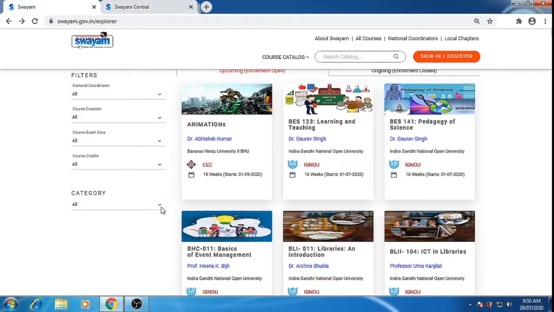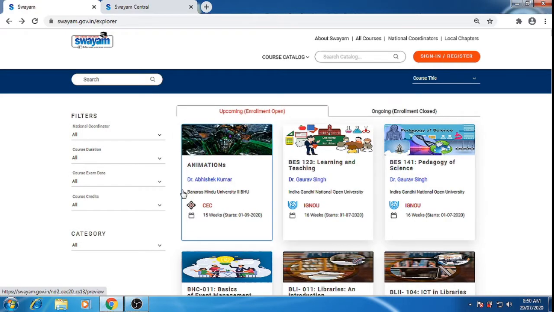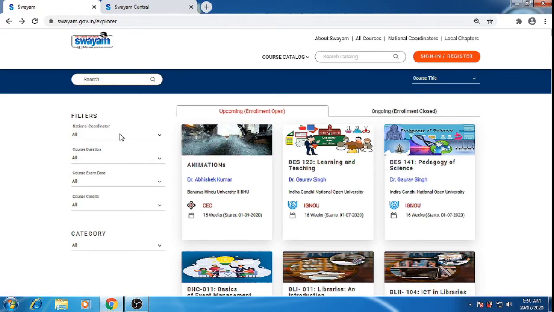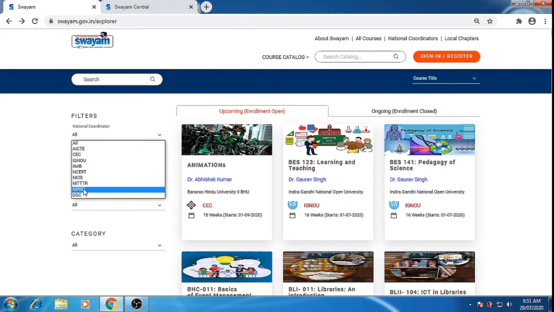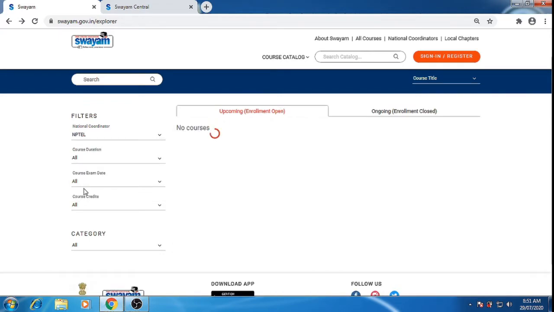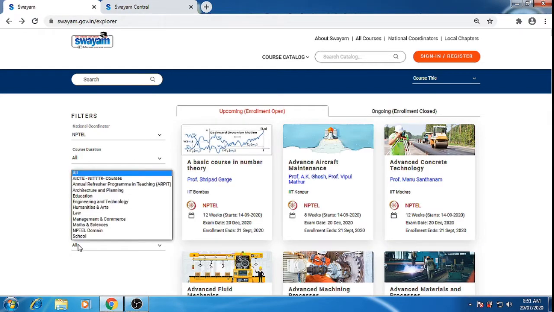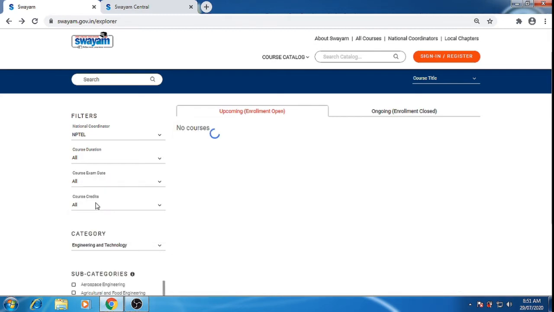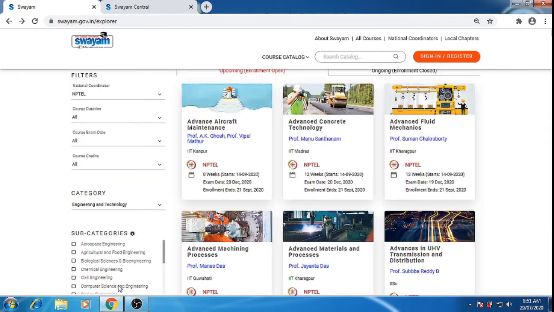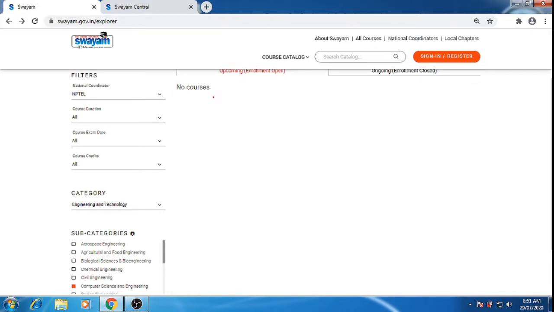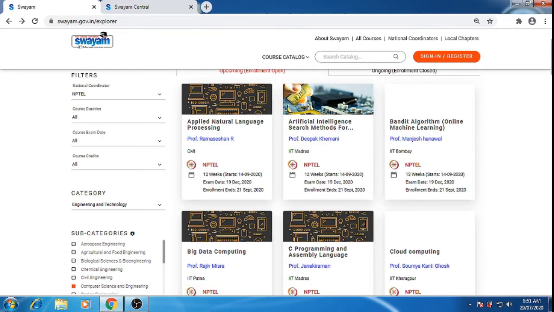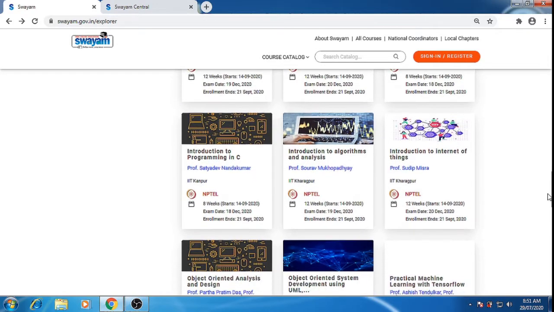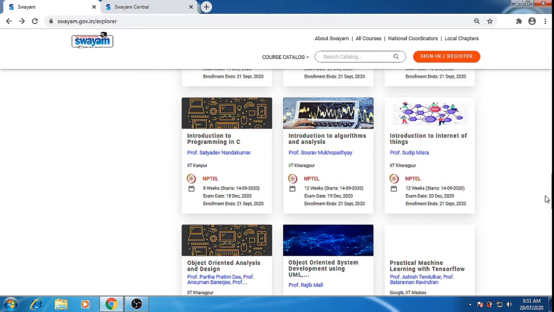Again, here we have the categories. These are all the categories, and here we will select the NPTEL. Then I'll select the category as engineering and technology. Now here I will go for the enrollment of any course. I will select the branch as computer science and engineering, and there are introduction to machine learning, introduction to IoT, and many more courses.